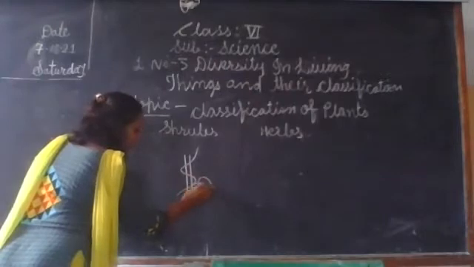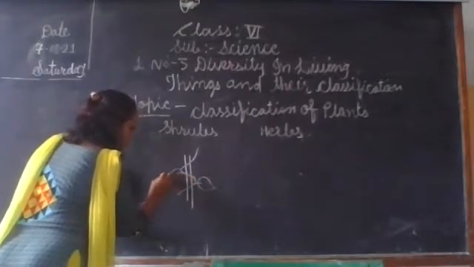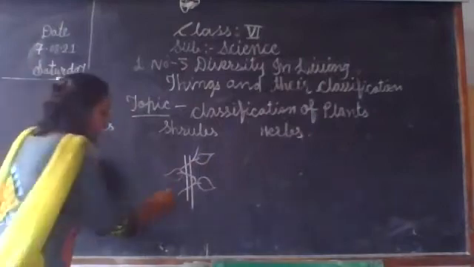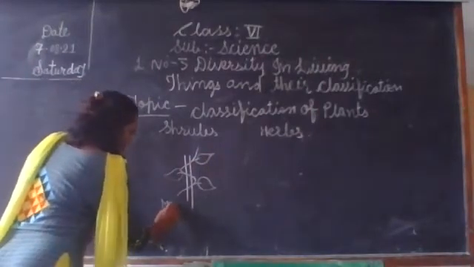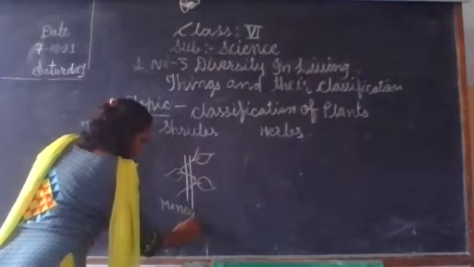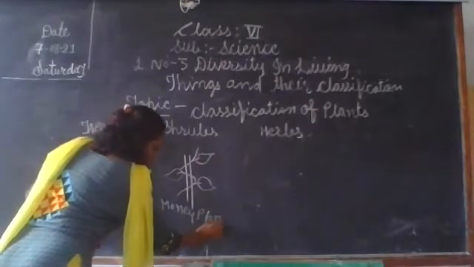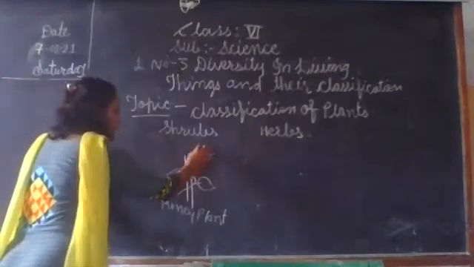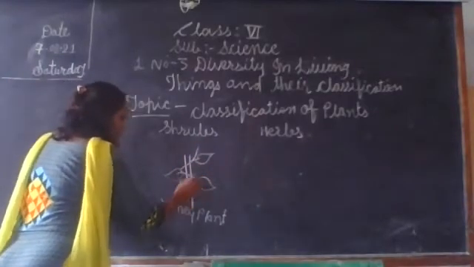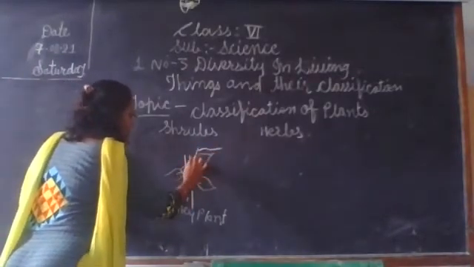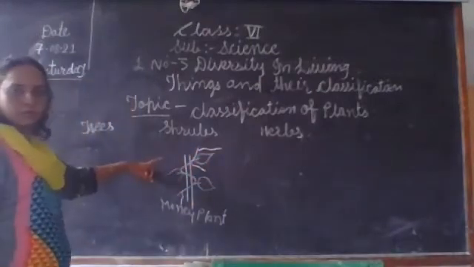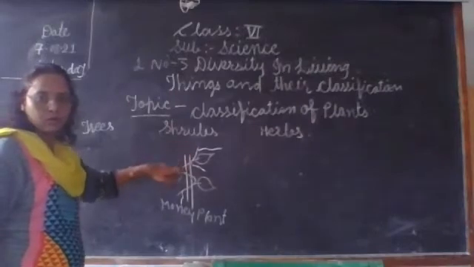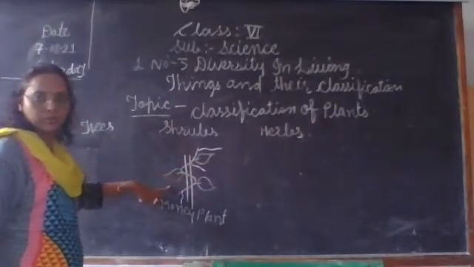The money plant has aerial roots like that, and those roots are used for supporting.